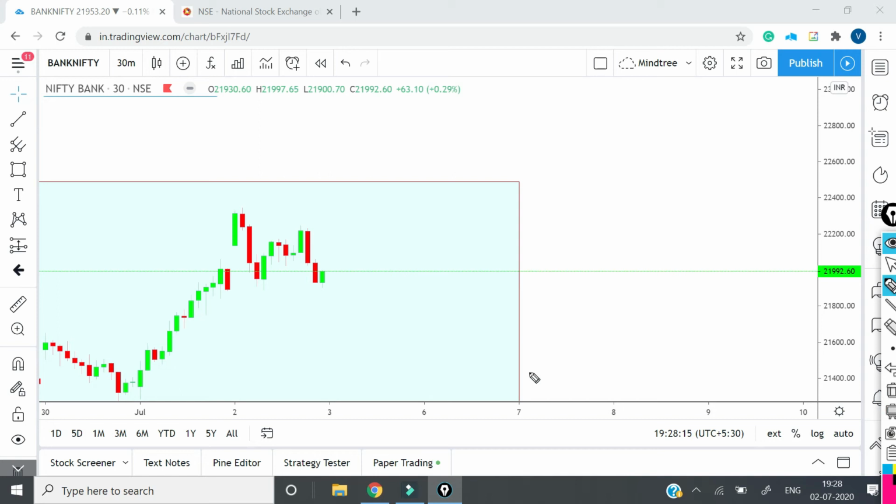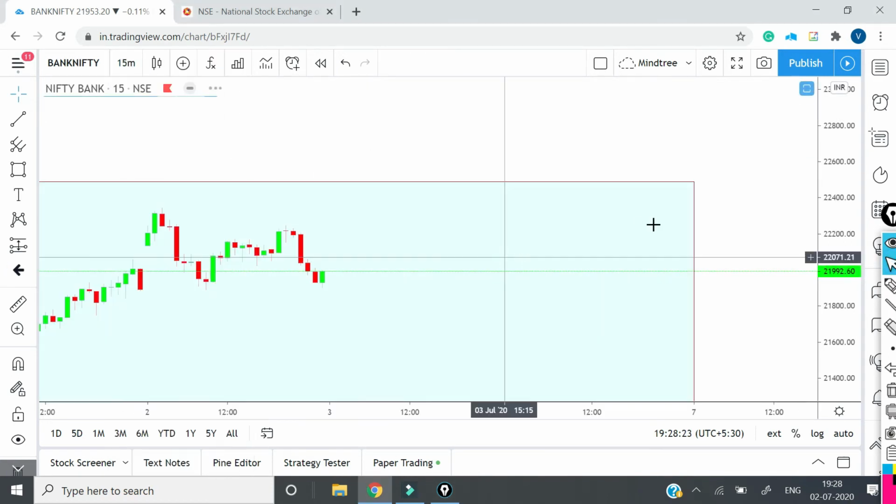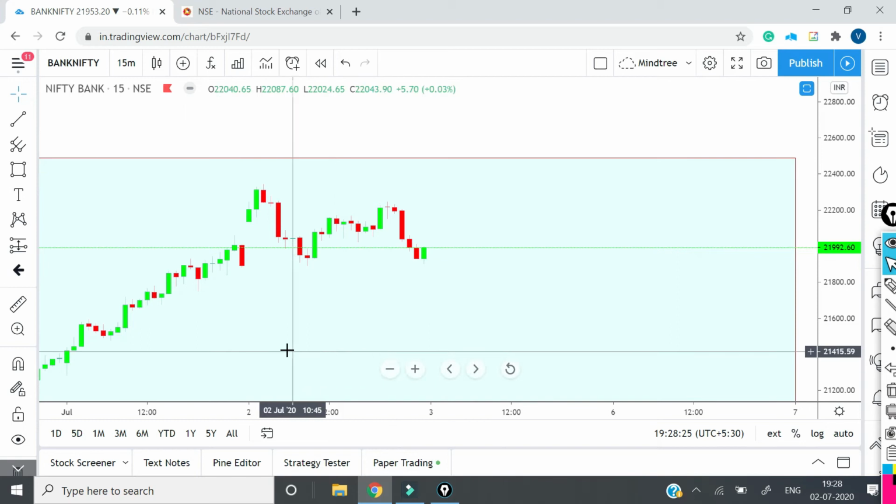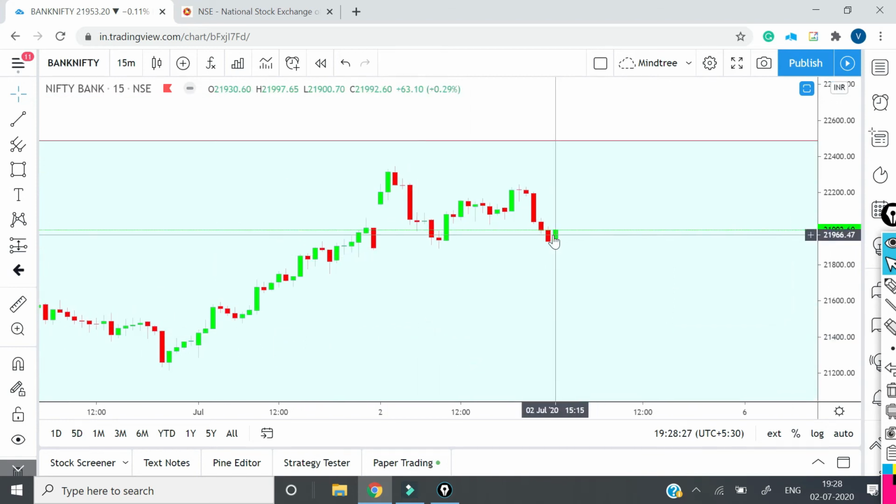Obviously then the lows of these candles will be our second, third, fourth subsequent targets. So this is the 30 minutes time frame that we have analyzed. Then if you see the 15 minutes time frame, we can see a close to bullish engulfing candle which got formed, but it has not engulfed this completely, so I will still say there is a piercing pattern. But in Nifty we saw in 15 minutes a completely bullish engulfing candle.